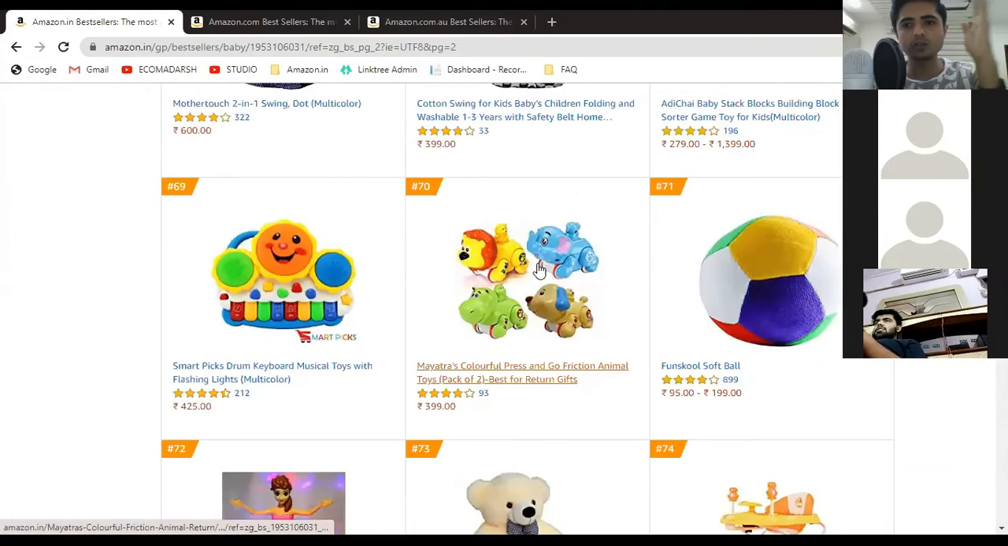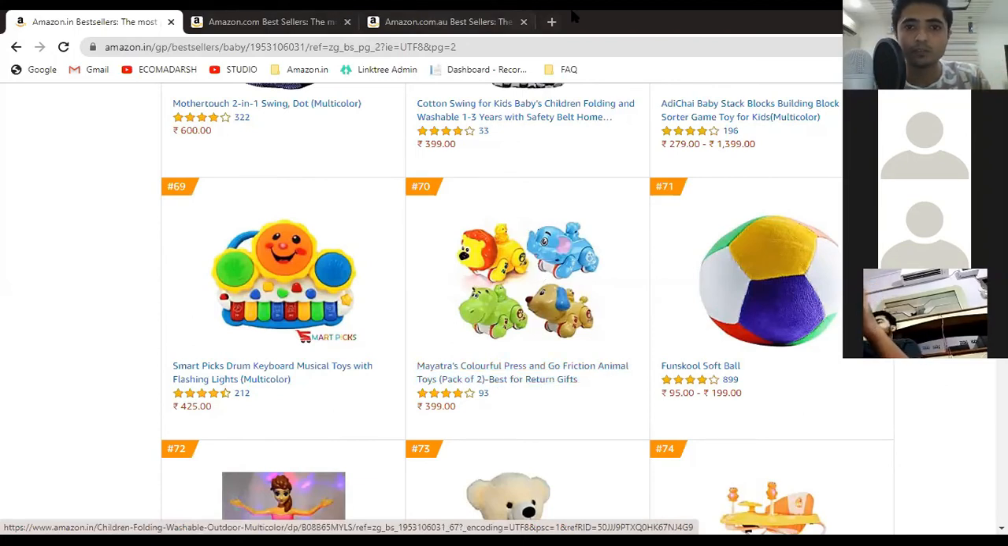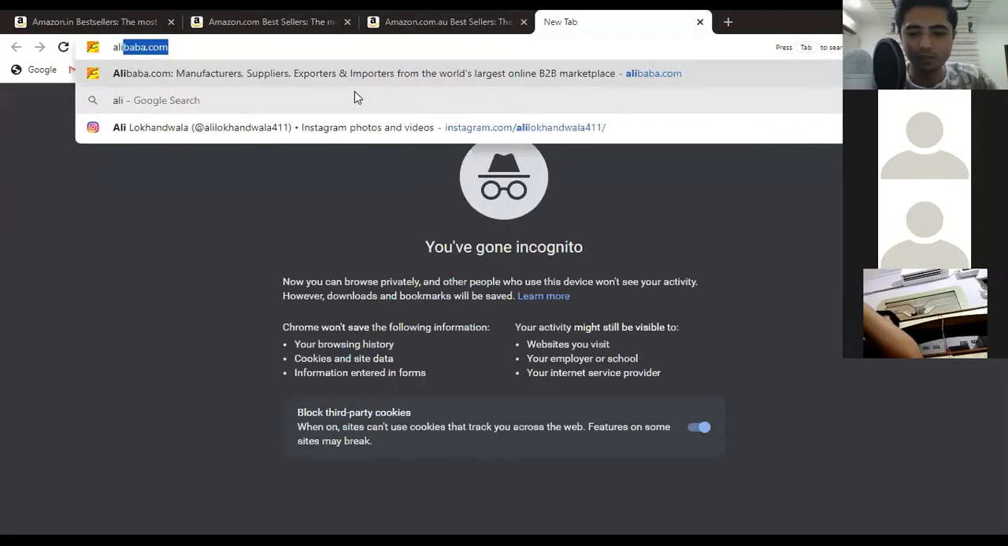Now what you have to do, see, there is no such tool available in the market right now which can just tell you what product to sell. You have to decide, you have to roam around all of these products, and you will only be able to find some particular good products. You have to list them out. Now I will open Alibaba over here.